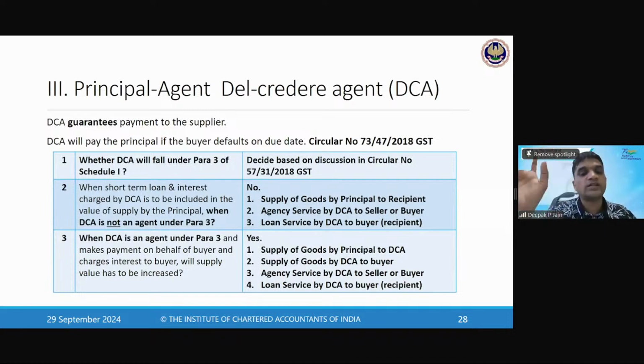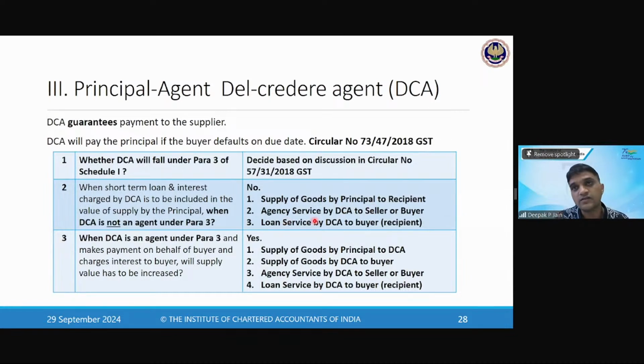Okay, so how does he do it? He will do it on two bases. A short-term loan or interest charged by the Del Credere agent is to be included in the value of supply of the principal when the Del Credere agent is an agent as per para 3 of Schedule 1. How the transaction happens: you will supply goods to the customer.